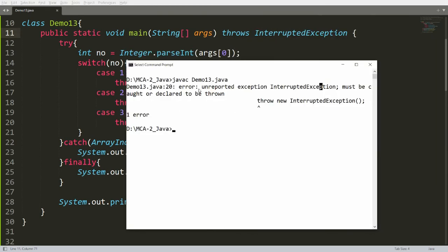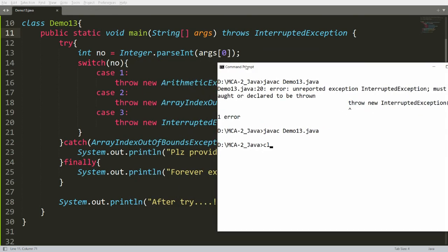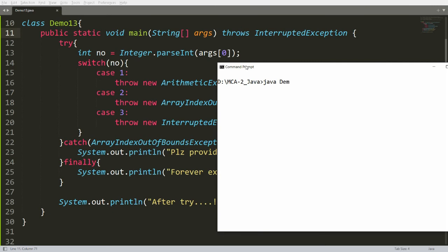So what happened? This unreported exception error will be removed. You can recompile your code and it will run perfectly. Now you can provide the input. For example, if you provide demo 13 and the number 10, then no problem at all. It will give me forever executes and after try.